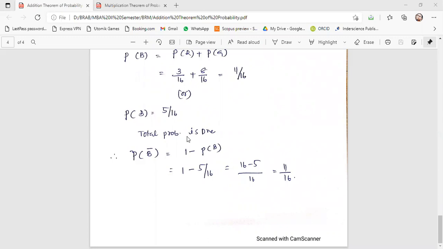So what is the total probability? What is the total probability, guys? For any event, what is the total probability? 1, sir. 1. 1 minus, what is that probability? P of B. So you can see in the concepts of probability, wait for a minute, I will share it. In the concepts of probability, where is that probability?